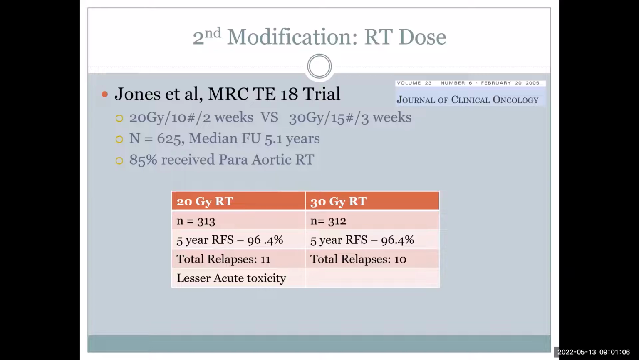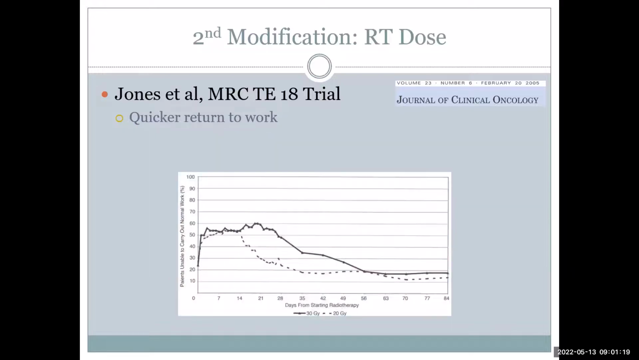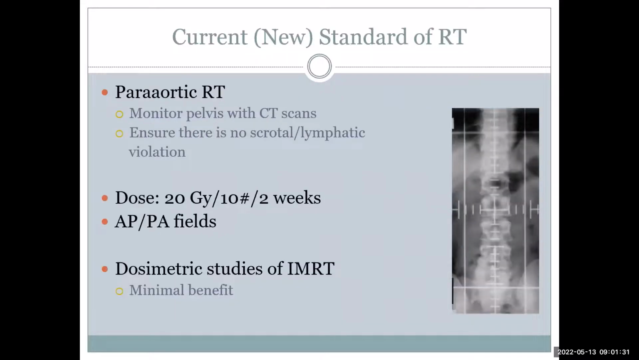So with this TE18 trial, the para-aortic field with 20 gray became the standard of care till that point of time. Definitely this trial also shows that patients who receive 20 gray have a better recovery. They come back to the job early. We all know that if we reduce the dose, the subsequent complications come down. So with this, the 20 gray para-aortic field became the standard of care at that point of time.